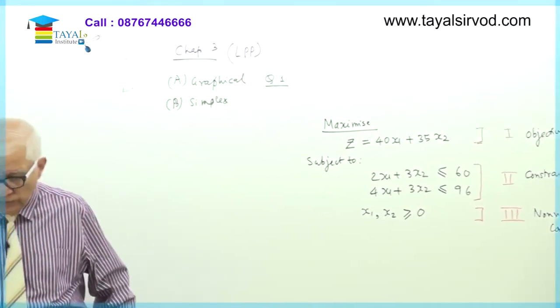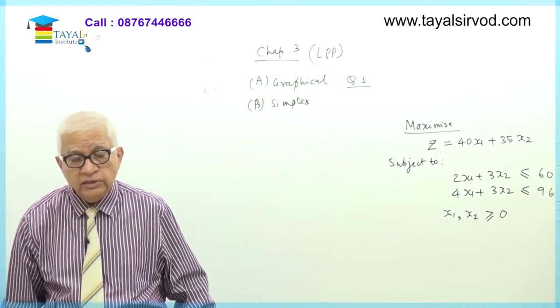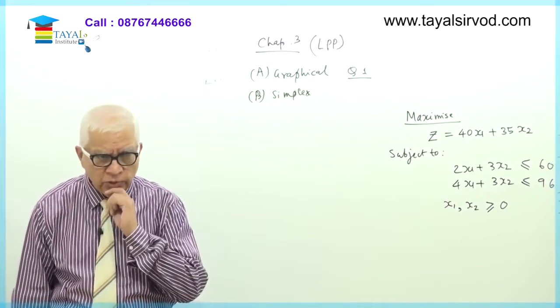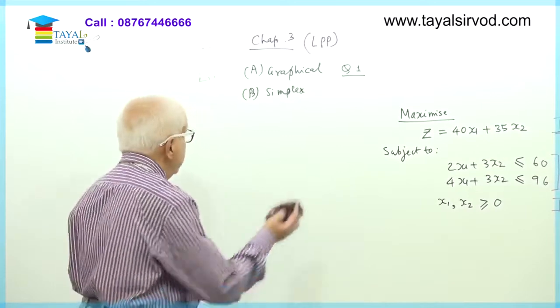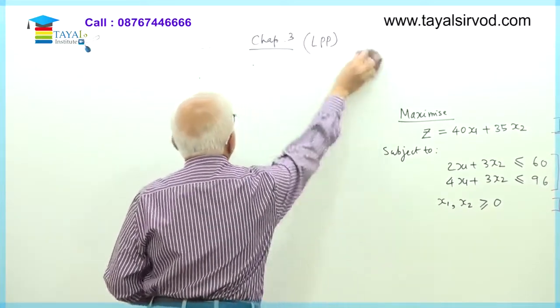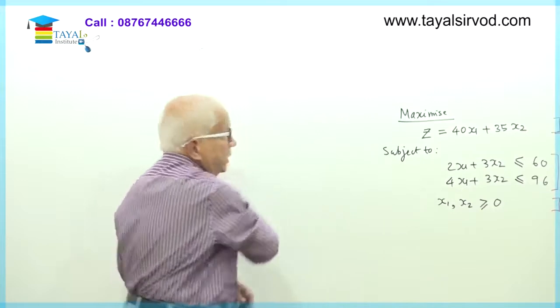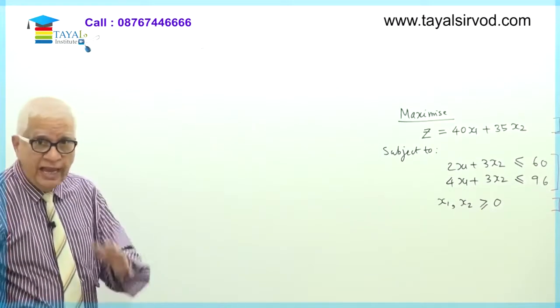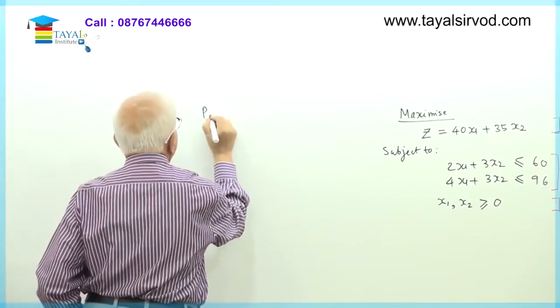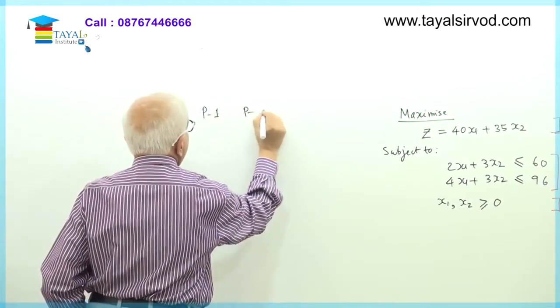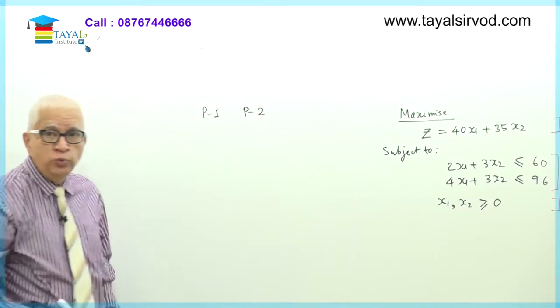I'll give you an example of how this question has come up. Let me give you an example so that you can appreciate the question and the importance of it. Suppose we are on question number 1 of graphical method. Now what I have written here is the question as appearing in your book. Now I'll give you an explanation. Suppose a company has 2 products. I'll call them product 1 and product 2.